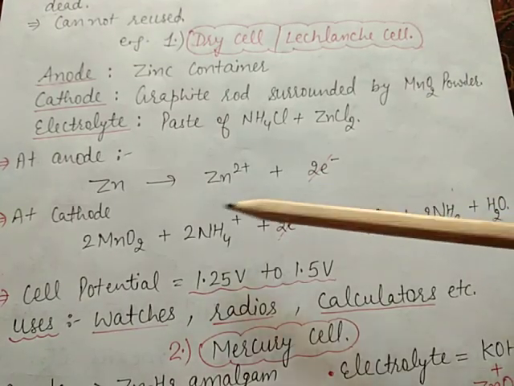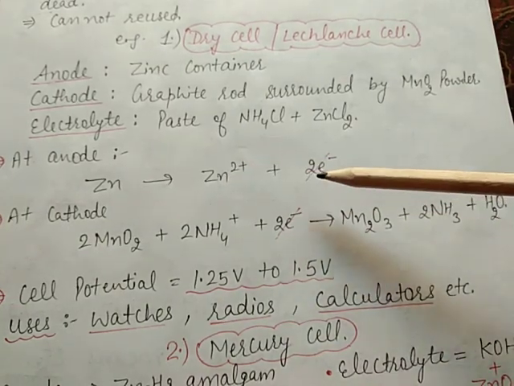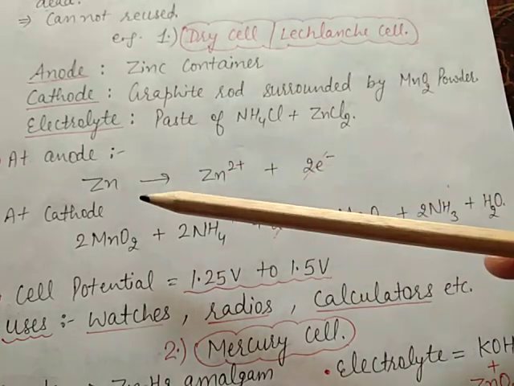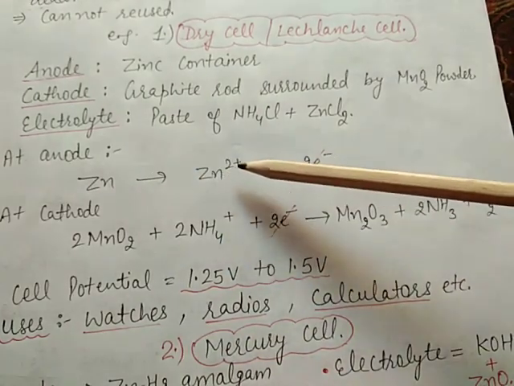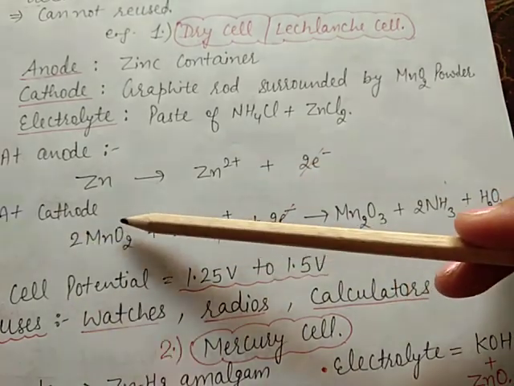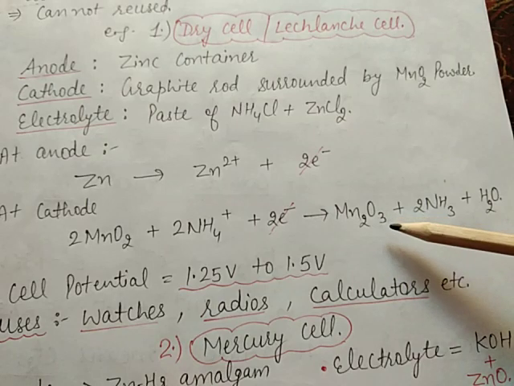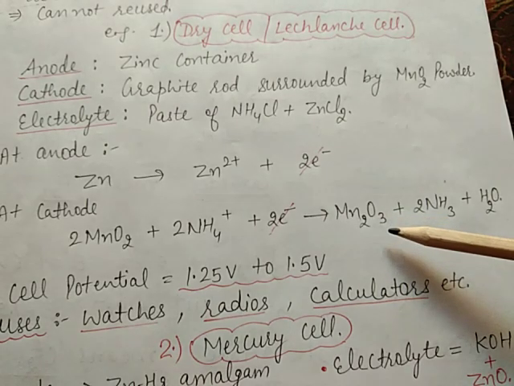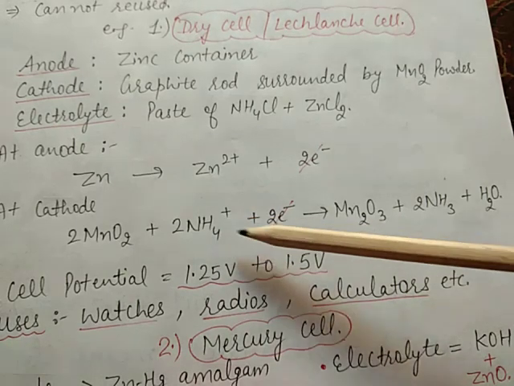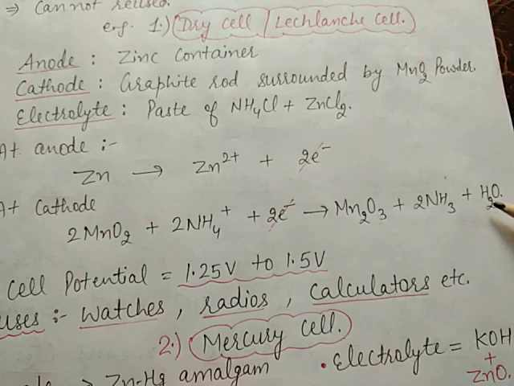At the anode, zinc undergoes oxidation and releases two electrons to form Zn2+ ion. At the cathode, MnO2 changes into Mn2O3, and ammonium ions change into ammonia and a water molecule is released.